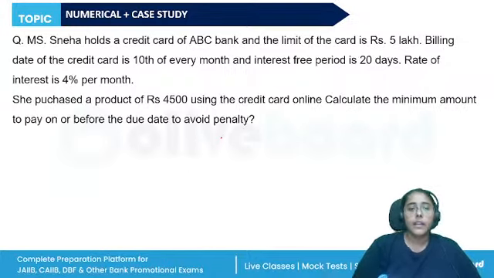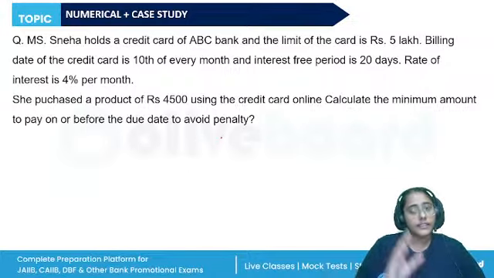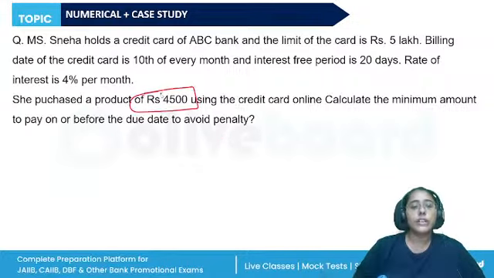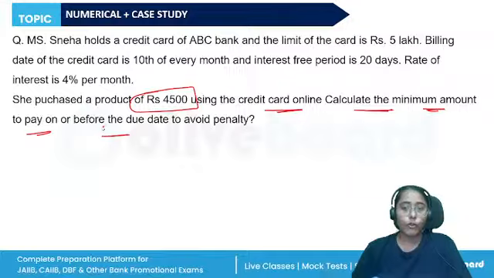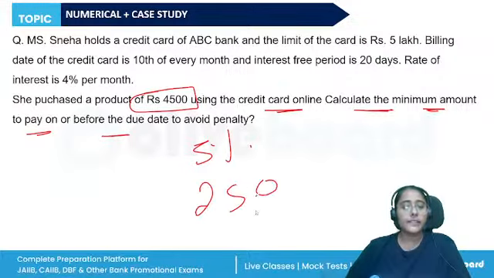Okay. Another question. The same scenario is given. She purchased a product worth 4500 rupees using the credit card online. Calculate the minimum amount due to pay on or before the due date to avoid the penalty. How do we calculate the minimum amount due? It will be either 5%, or it will be 250 rupees, or it will be all the statements billed.